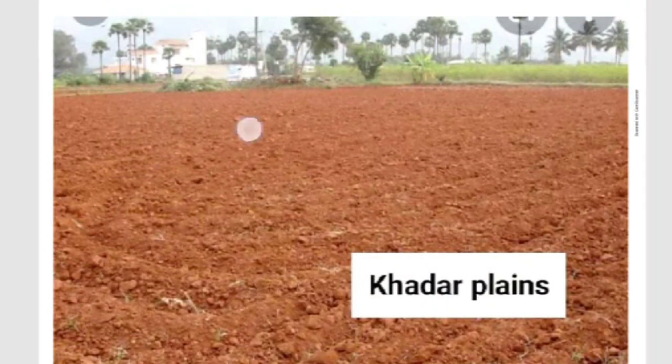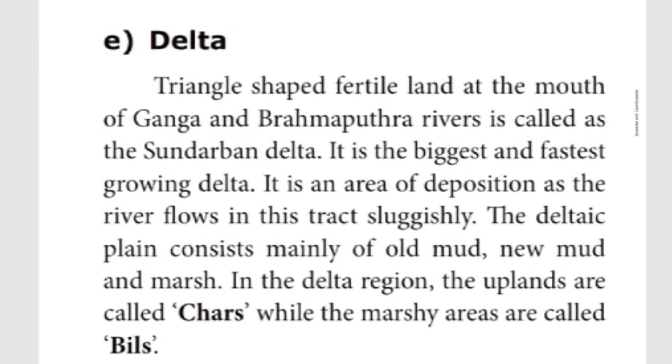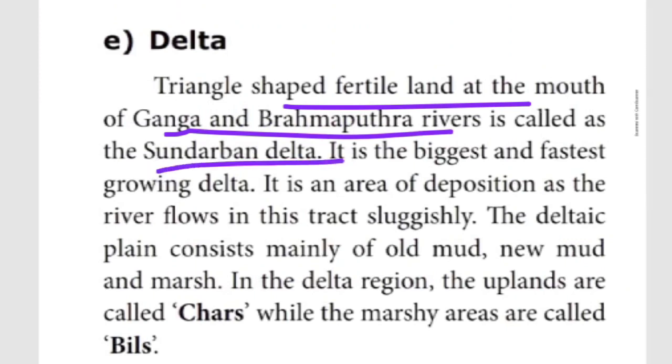The next one, delta. In the lower classes itself we might have learned this, children: the triangle shaped fertile land. The triangle shaped fertile land at the mouth of the rivers Ganga and Brahmaputra is called the Sundarban Delta. One word answer, children. It is the biggest as well as the fastest growing delta. Here it is given that it is the biggest and fastest growing delta.